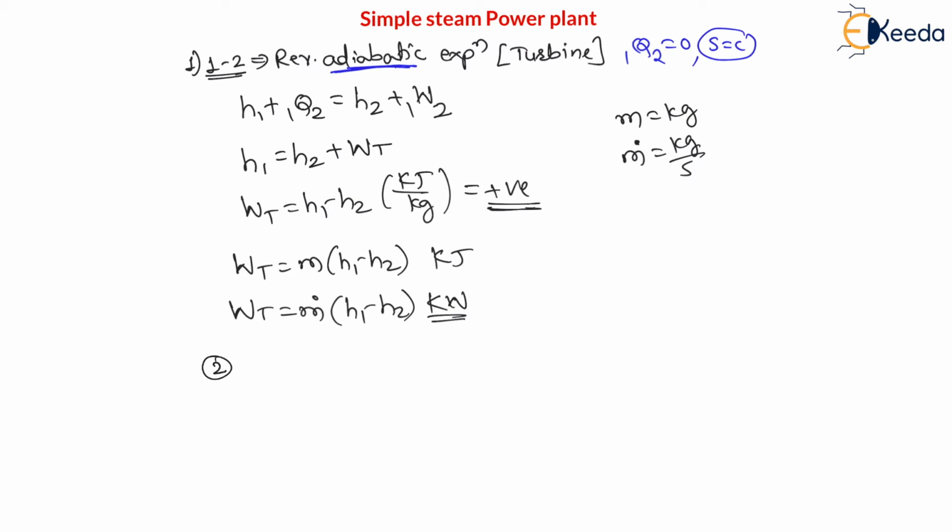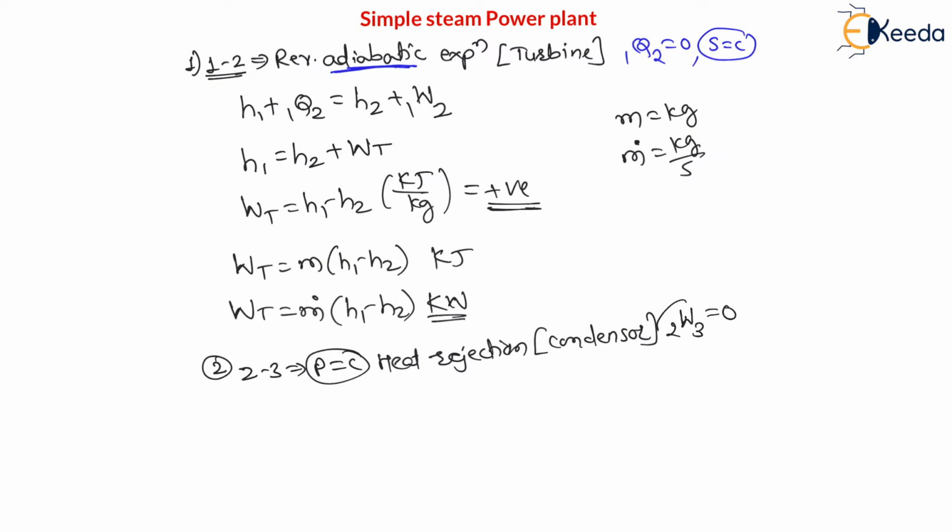Therefore, the second process, 2 to 3, is constant pressure heat rejection in condenser. It is a condenser device, right? And my dear students, here the condenser is a heat rejecting device. Therefore, heat is rejected in the condenser, but work in condenser, that is work 2 to 3, is 0 because condenser is not a work device. Work in the condenser is 0, only it is rejecting the heat.